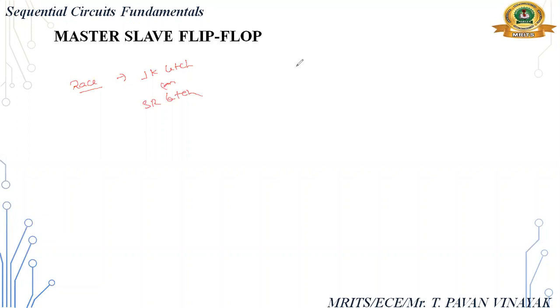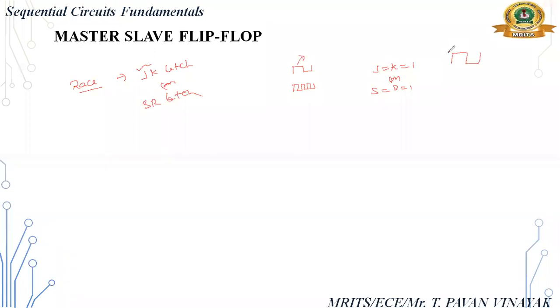Race means without clock response. Whenever the clock has not changed, but we get a toggle signal at the output. It occurs when both inputs are 1: when J is equal to 1 and K is equal to 1, or S is equal to 1 and R is equal to 1.